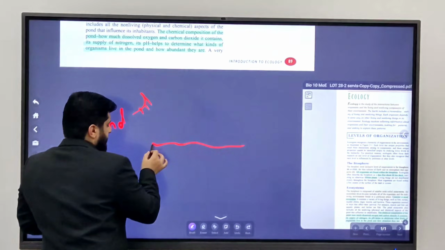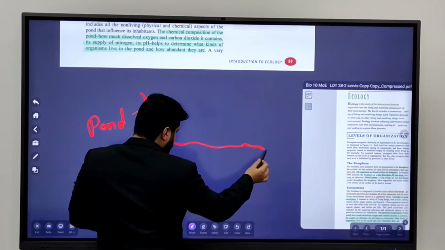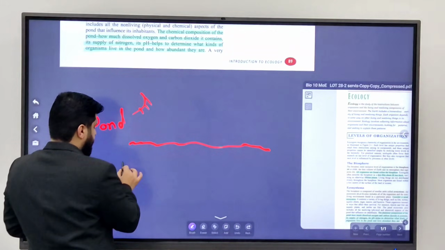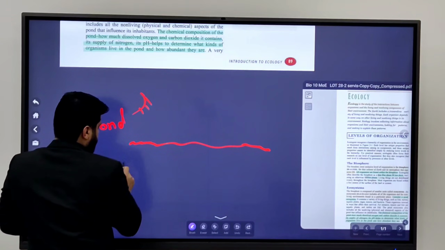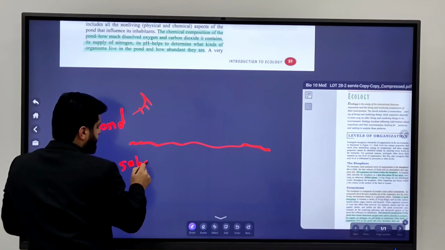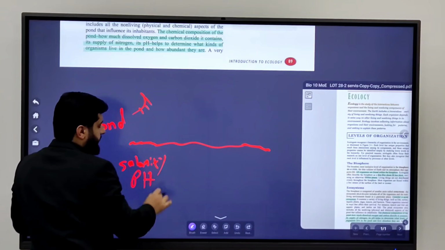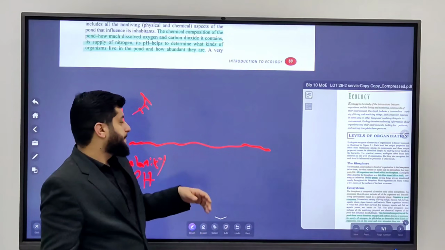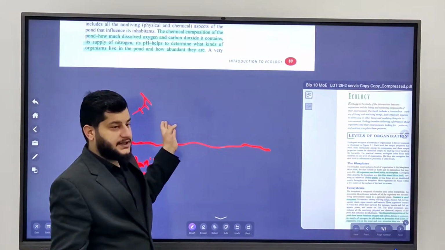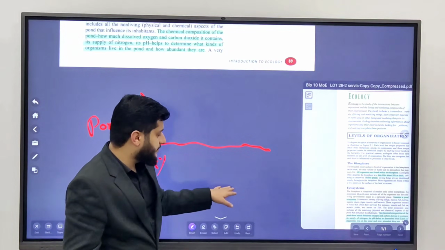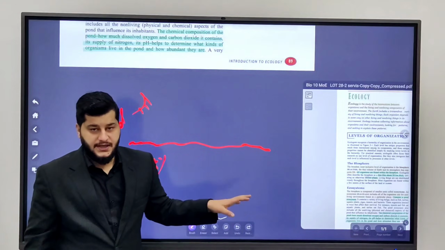Is the water salty or not? So salinity, also the pH of the water. All of these are properties of the water, and the non-living things like the sunlight, and the soil and the rocks that are found in that ecosystem.